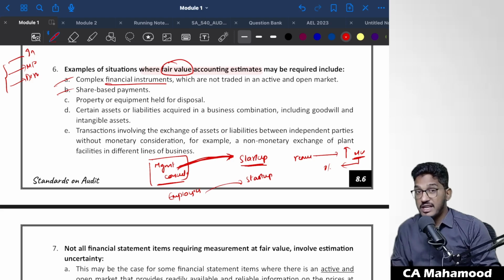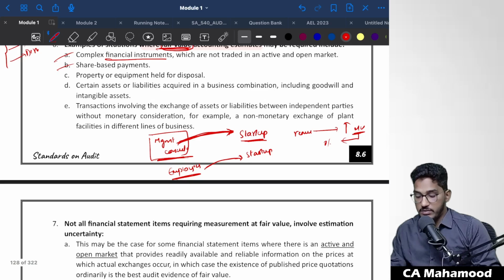So this we call share-based payments. You might be paying them remuneration after 1 year, depending on the market value. But today itself, you have to create the provision, no? How will you create the provision for these share-based payments? You will create the provision on the basis of estimating what will be the market value, the fair value of those shares. Able to understand? So share-based payments are also one of the examples of accounting estimates where we make use of fair value accounting estimates.